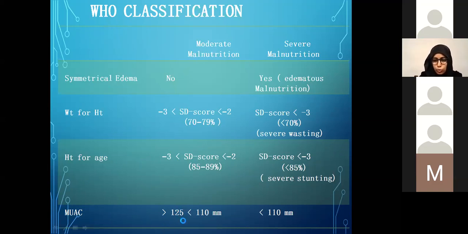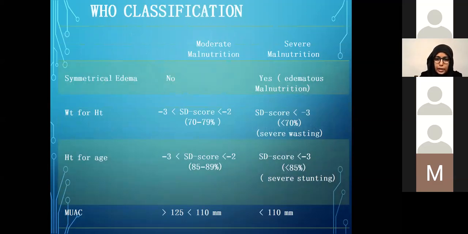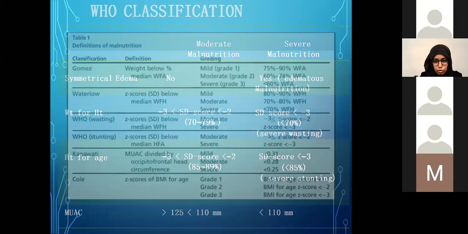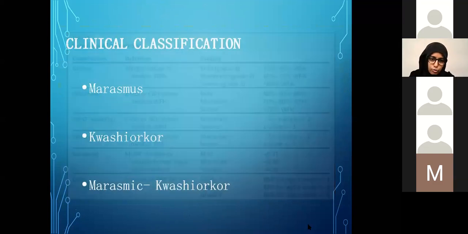We want them to be higher than that at the mid-upper arm. If it is between 125 to 110 millimeter, then that will be moderate. If it is less than 110 millimeter, that will be considered severe. But remember, anytime there is edema, it will automatically be classified as severe malnutrition. Here is a chart that has put all the common classifications together, but again, I will emphasize the WHO classification for you.